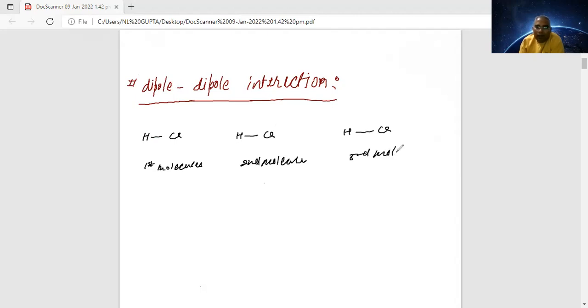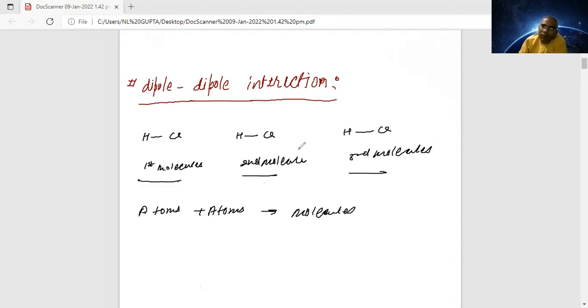Molecules are formed by the combination of atoms. Two atoms are there, so they form a molecule. Atoms plus atoms form molecules. That is very simple. Now here is the first molecule, the second molecule, and these molecules combining will form a larger compound.